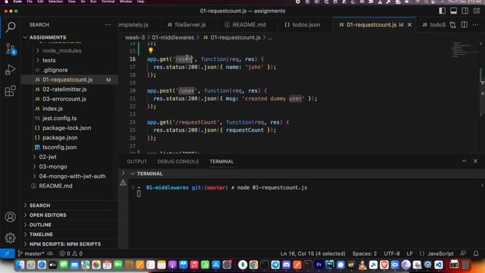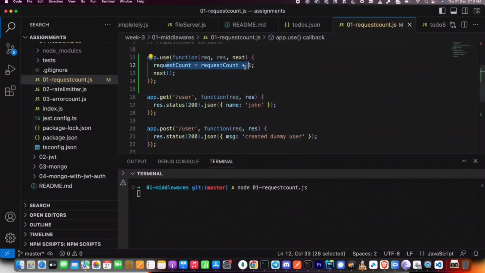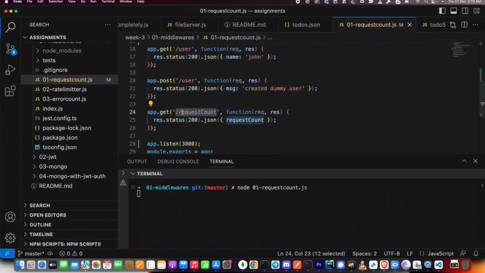Now if I go to one of these endpoints, let's say the /user endpoint, I'll go there once. And I see name John. Request count should now have become 1. Control should have reached here at least once. Let me do it one more time. Now it should have become 2. Now let me hit the /request-count endpoint, which as you can see just returns the global variable. Great. I can actually see what value sits here. If I go to this endpoint, what do you think the output will be? Will it be 2 or will it be something else?